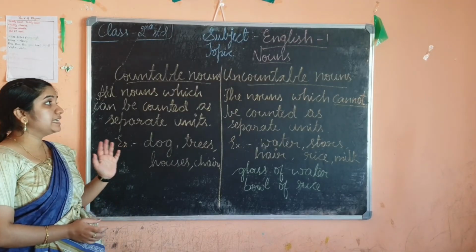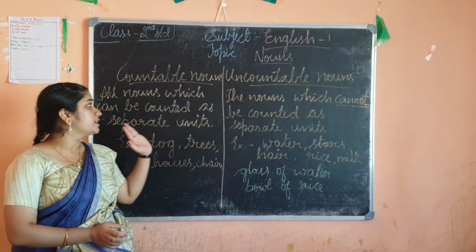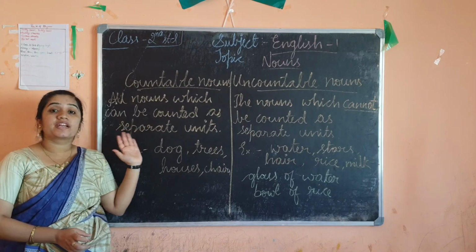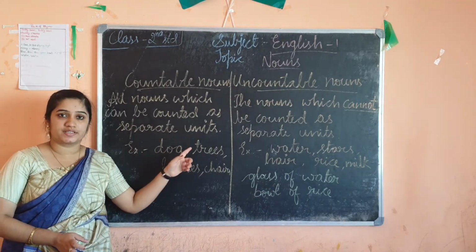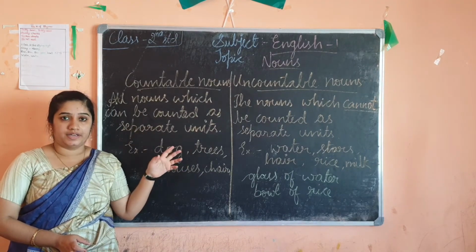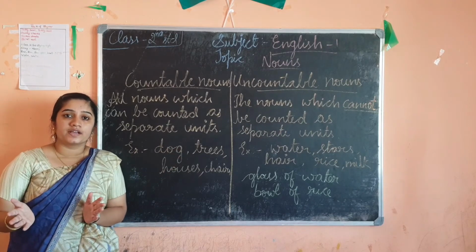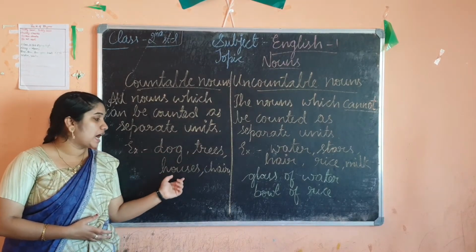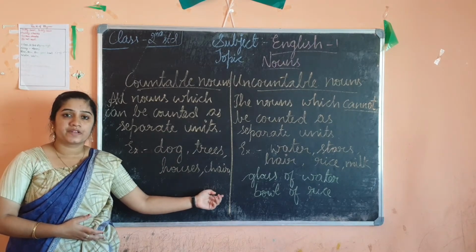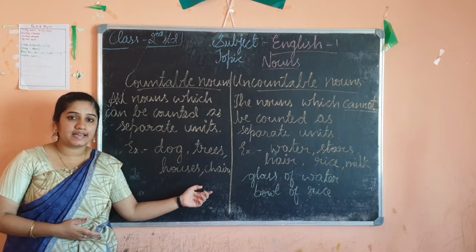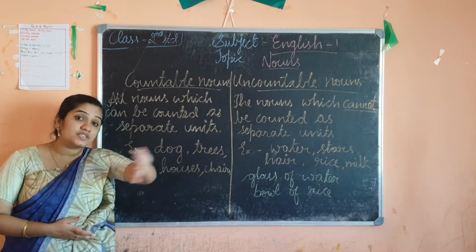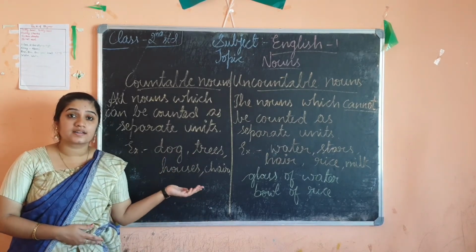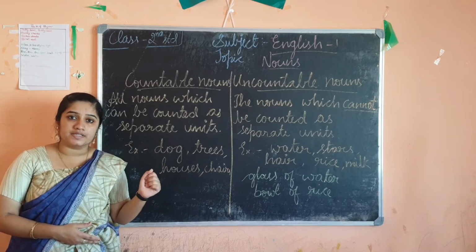Okay children, now we will see countable and uncountable nouns. Countable nouns are nothing but all nouns which can be counted as separate units. I can easily count them separately. That is known as countable nouns, like dog, trees, houses, chairs. I can count how many chairs are there in our house, how many houses are there in our surroundings, and how many trees are there in the park. I can count and say in numbers.